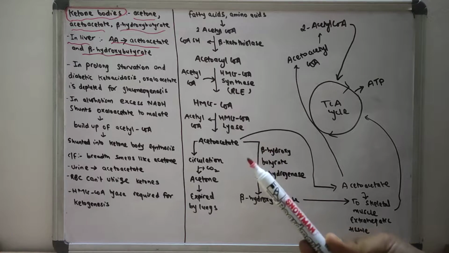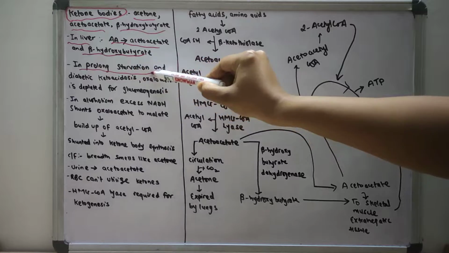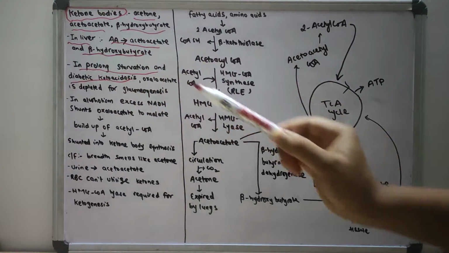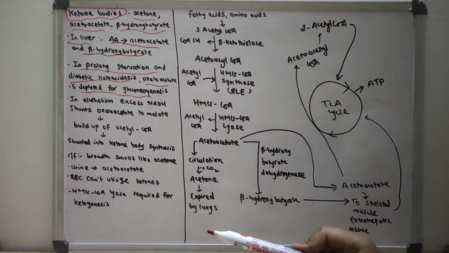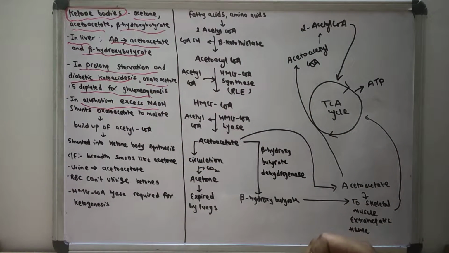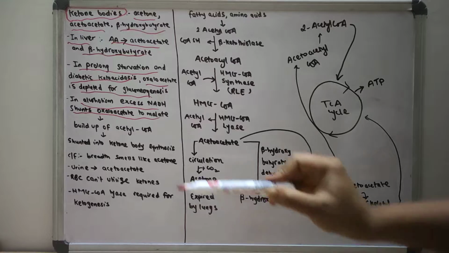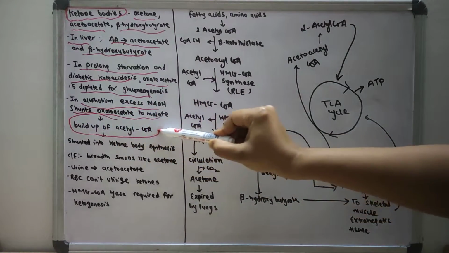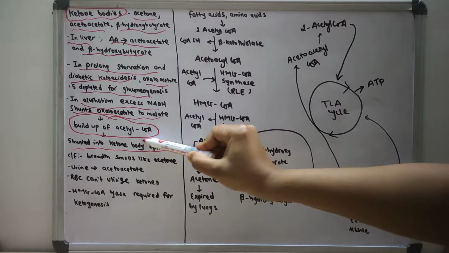So what happens in prolonged starving and diabetic ketoacidosis is that the oxaloacetate is depleted for gluconeogenesis. In alcohol excess, so if there is excess consumption of alcohol, this sends oxaloacetate to malate, which builds up the acetyl coenzyme A, and it is shunted into ketone body synthesis.